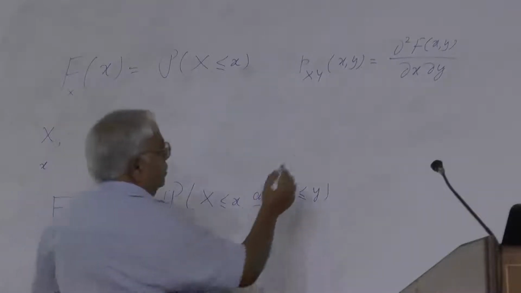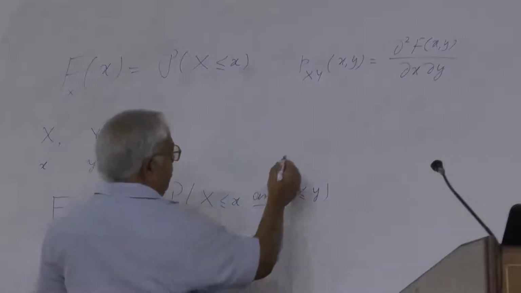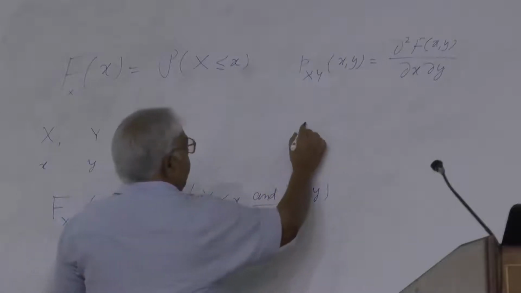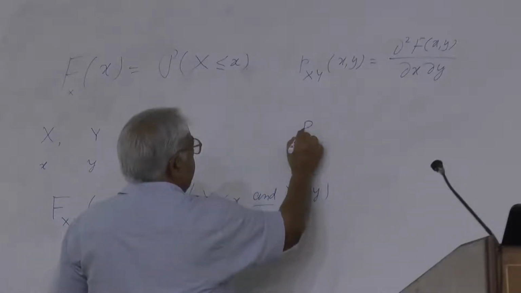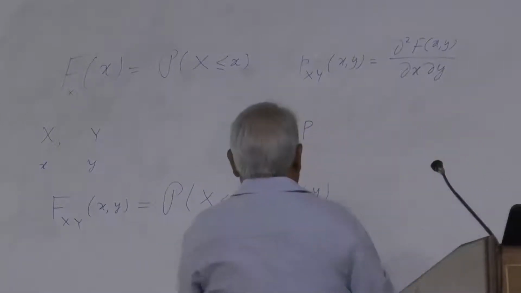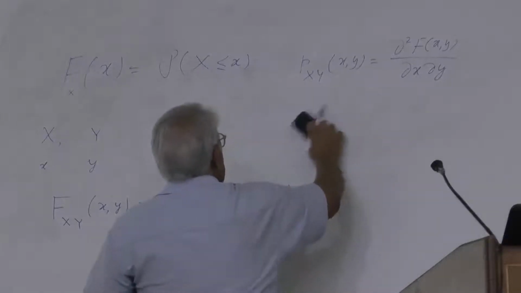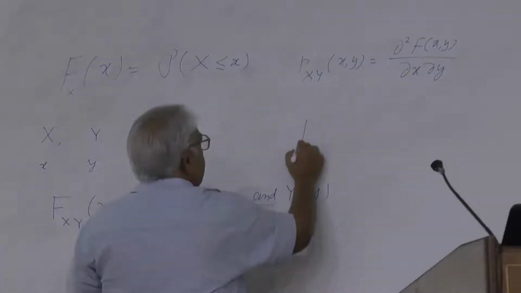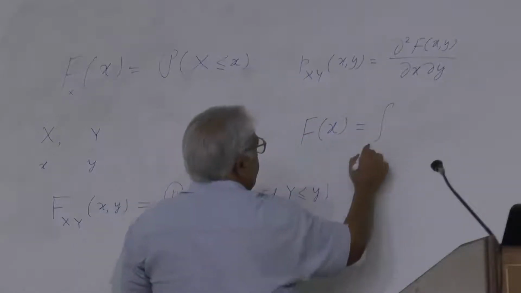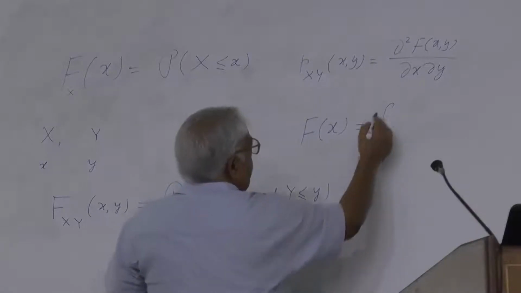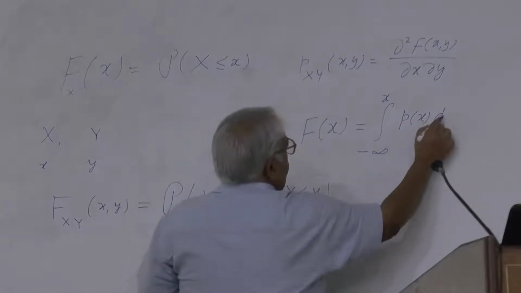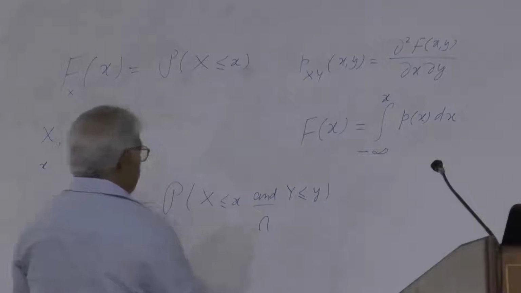Now you can see a couple of things here. We have seen for a single variable that this probability, F of x, can be written as the integral from the lower range to the current value of p_X dx.